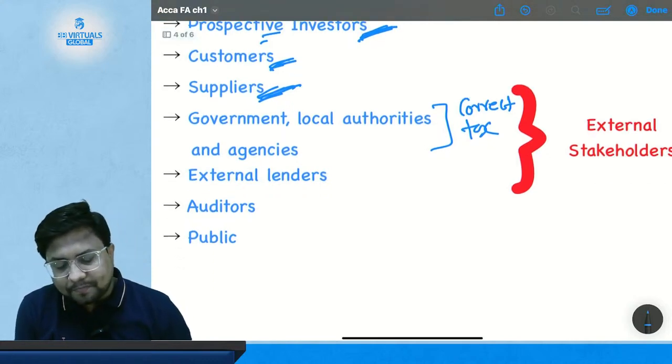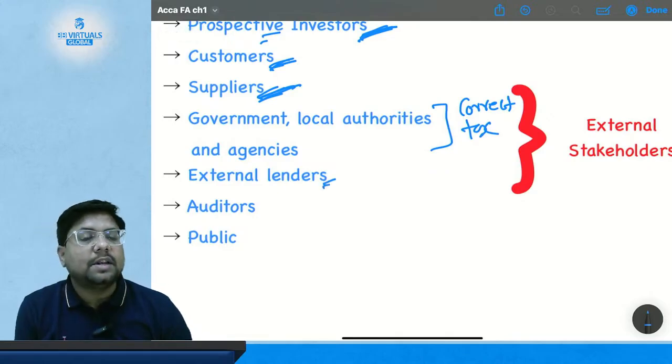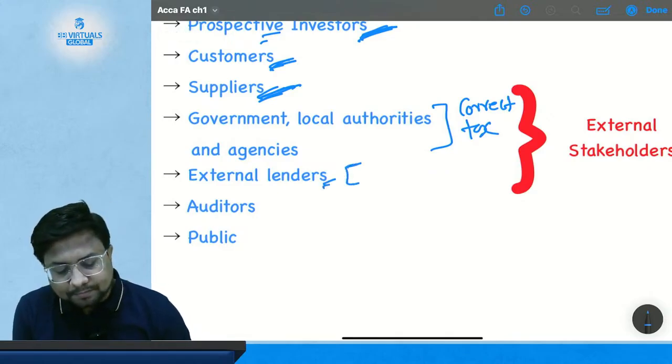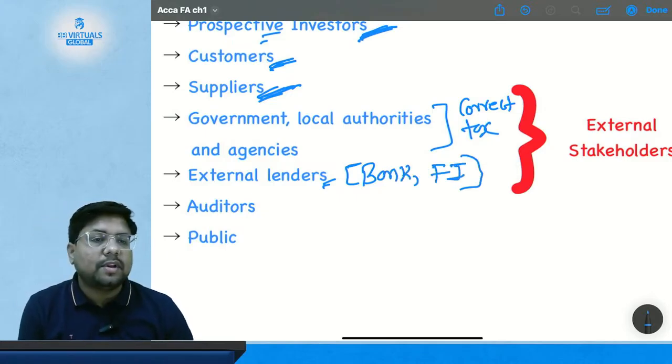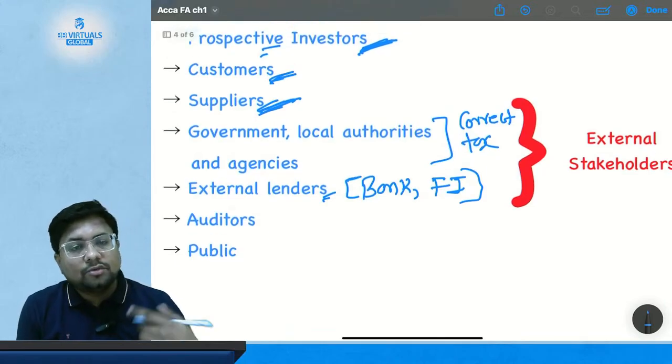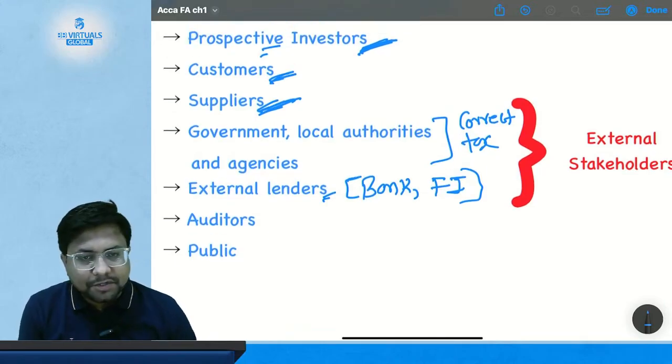Then come external lenders like banks and financial institutions. They are also users of your financial statement.